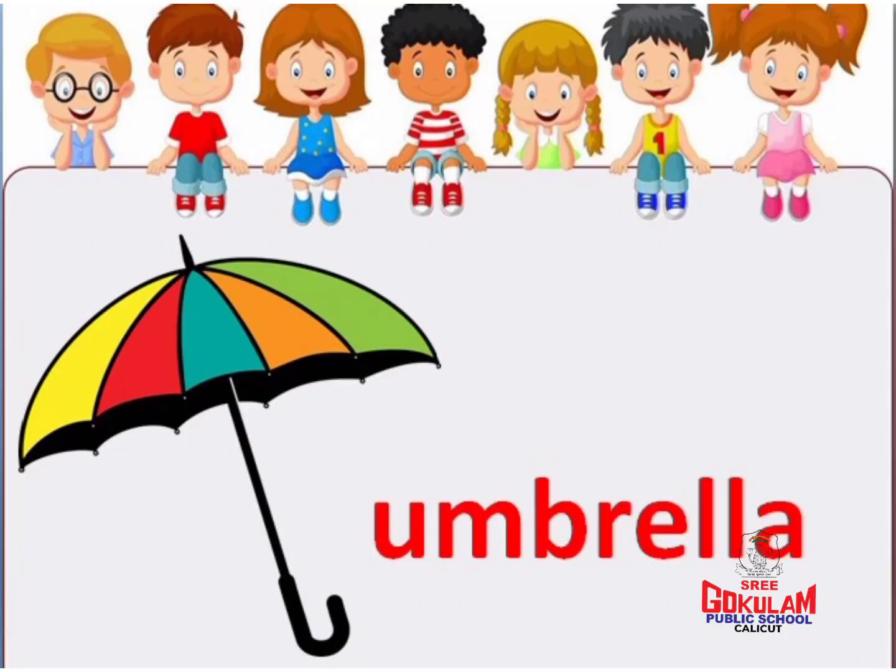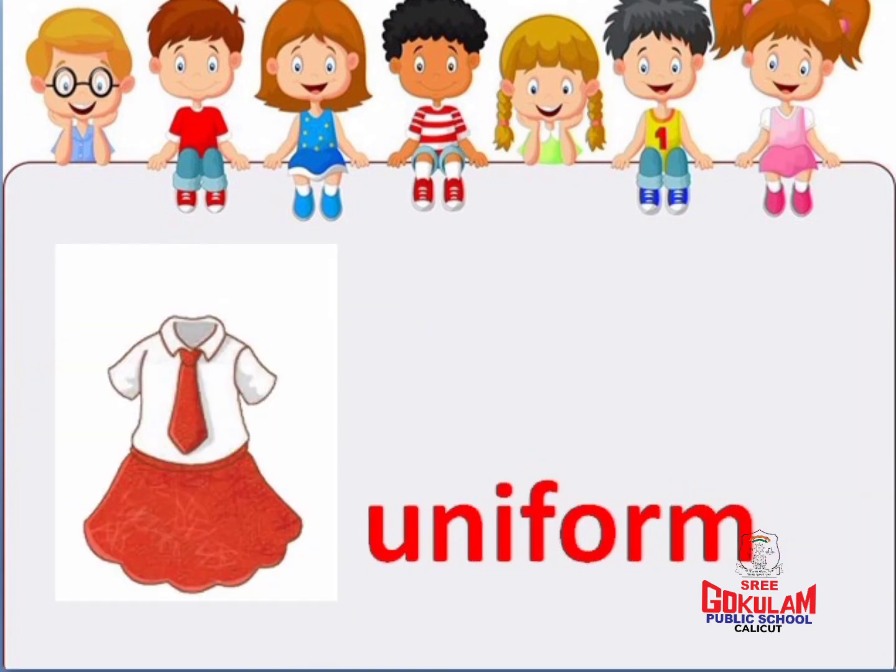U for umbrella. Repeat after me. U for umbrella. It is used to protect us from rain or sun. What is the first letter of umbrella? U. U for umbrella. U for uniform. What is the first letter of uniform? U. U for uniform. It is the clothing students are required to wear at school.